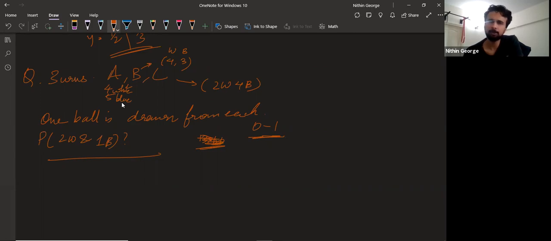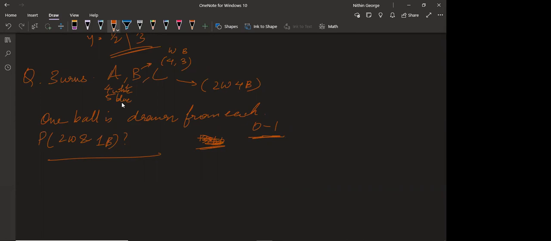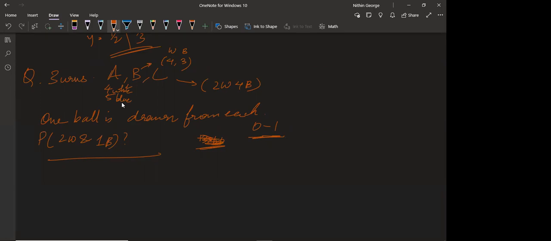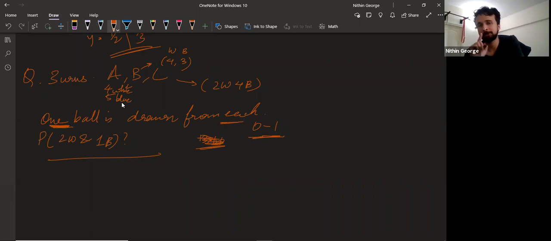Wait, so how did you reach 13 into 60? Can you please just explain? So basically from urn A, we can pick 2 balls in 4C2 ways, plus from urn B, it's 4C2. In A, you can pick how many balls? 2 white balls. No. One ball is drawn from each urn. Okay.